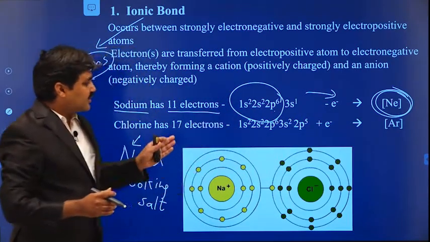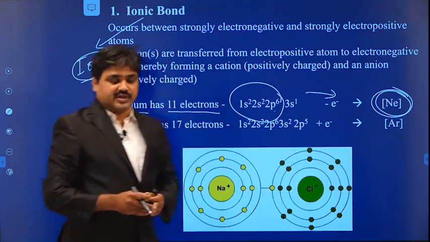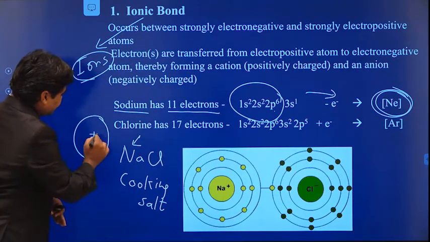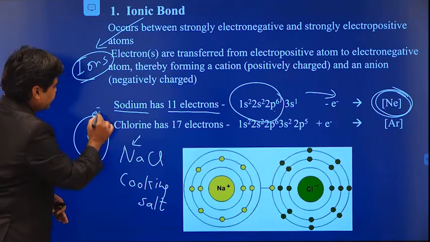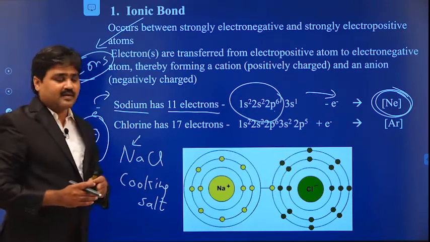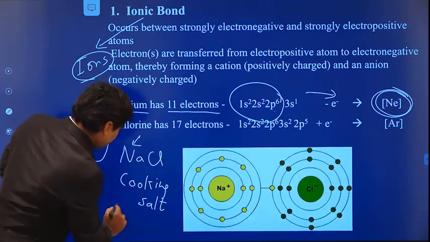When sodium donates the electron, that means when the electron is leaving the atom, it will become positively charged. That means sodium becomes sodium plus.